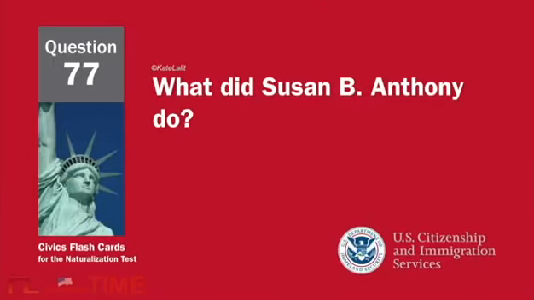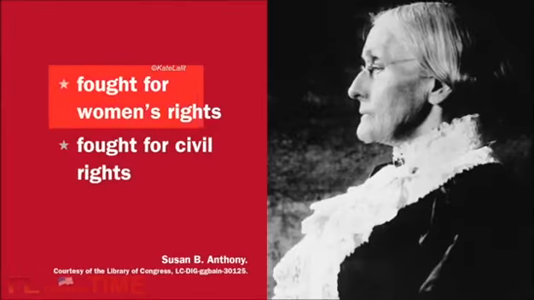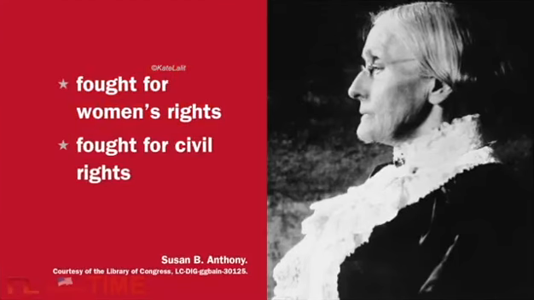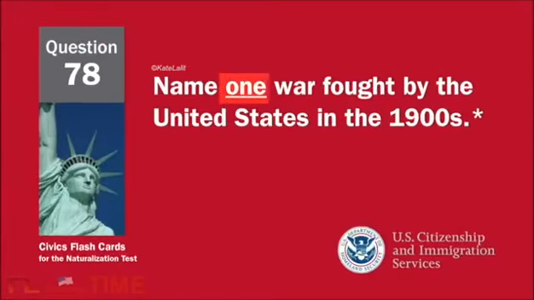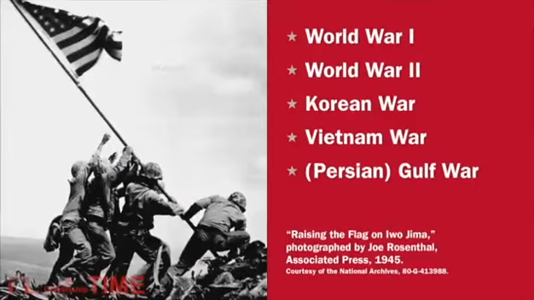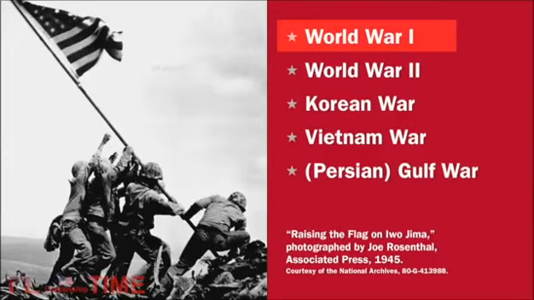What did Susan B. Anthony do? Fought for women's rights. Name one war fought by the United States in the 1900s. World War I.